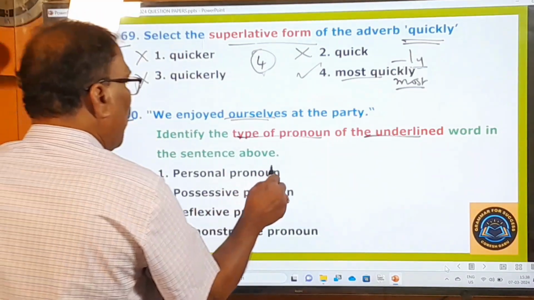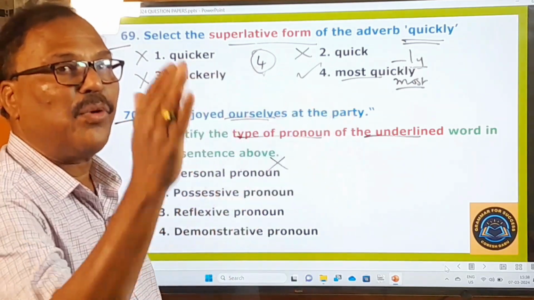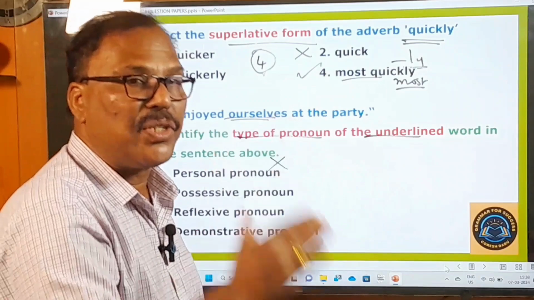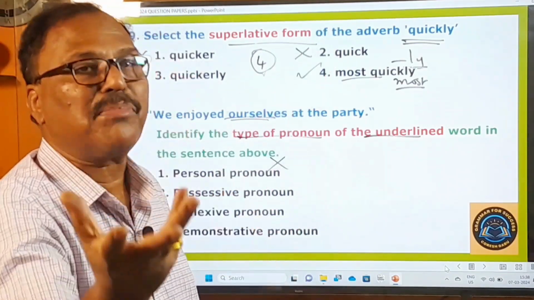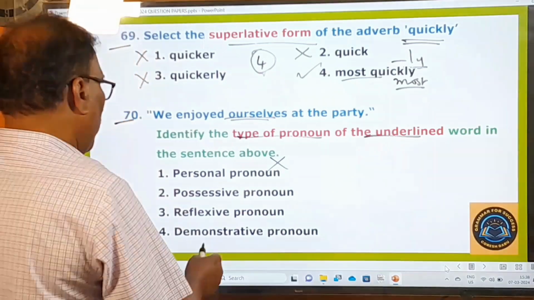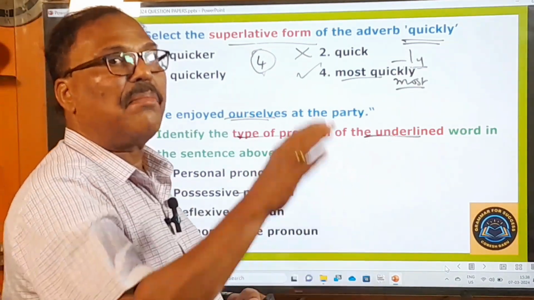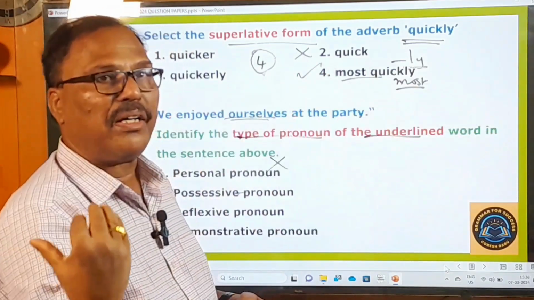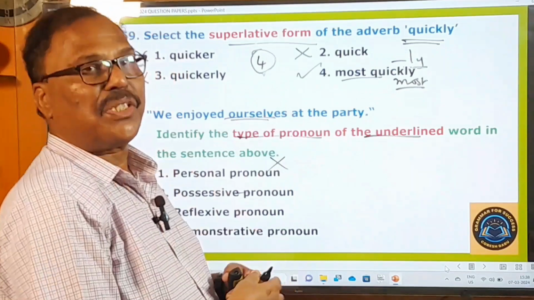See, personal pronoun. No. Personal pronouns are what? I, we, you, he, she, it, they. These are the personal pronouns, and their forms are also called personal pronouns. Okay, and this is not that. Possessive pronoun. Possessive pronoun means what? My, our, your, his, her, their, its. These are the possessive pronouns.